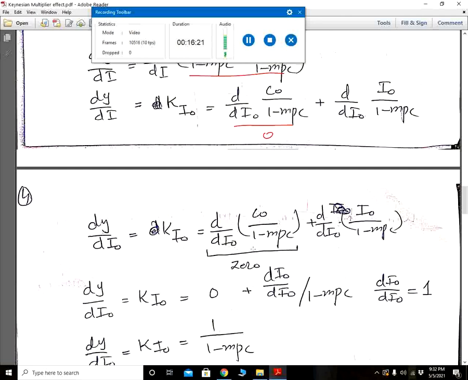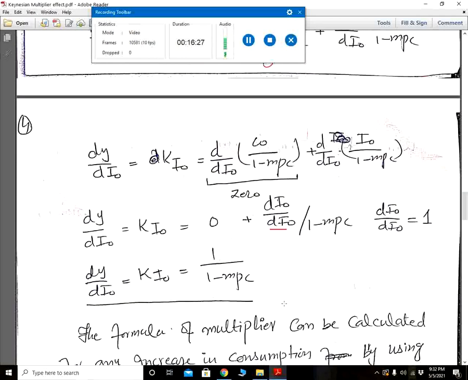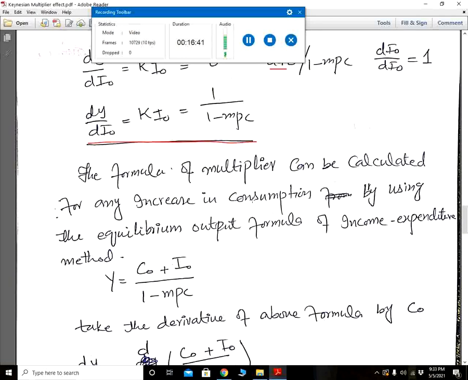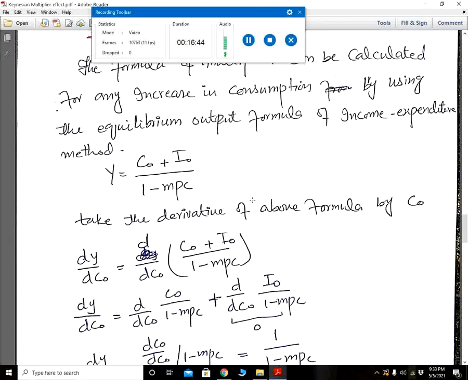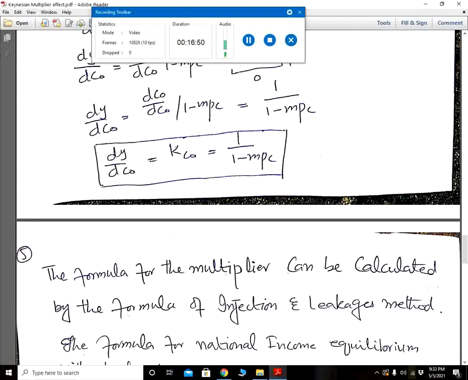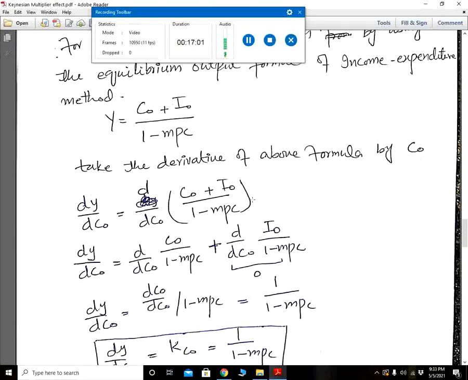From here this term is 0, and the derivative of I naught with respect to I naught is equal to 1, and the formula for K I naught will become 1 over 1 minus MPC. The formula of the multiplier can be calculated for any increase in consumption by using the equilibrium output formula of the income expenditure method.